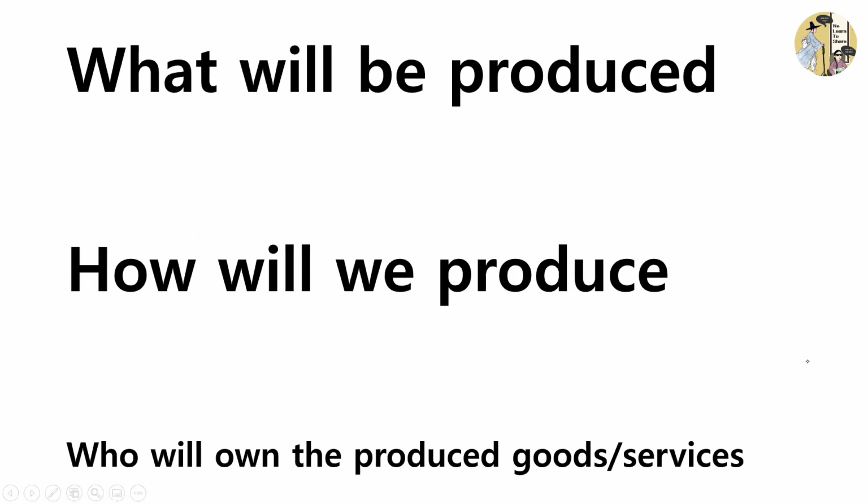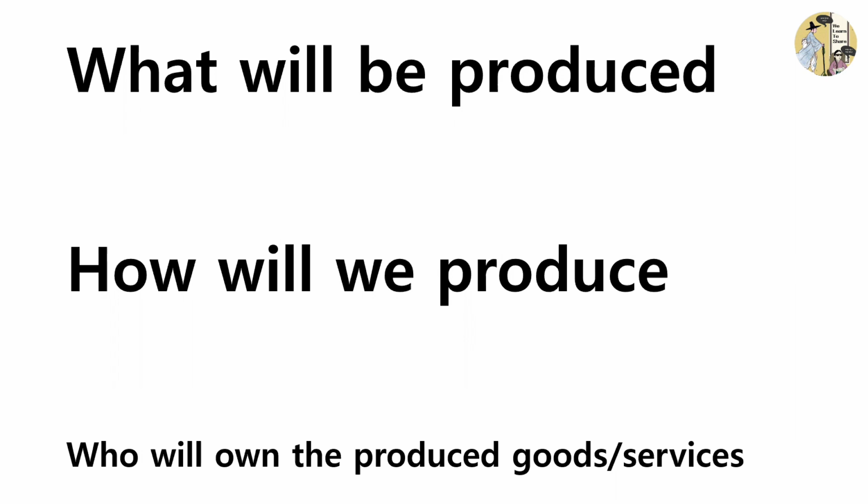So, every economy faces three major questions, and it is because the four factors of production, which we talked about in the last video, land, labor, capital, and entrepreneurship, are limited, which means that we have to choose between what will we produce, how will we produce, and who will own the produced goods and services. So let's just take a closer look at every question.